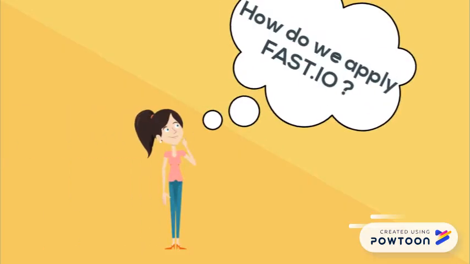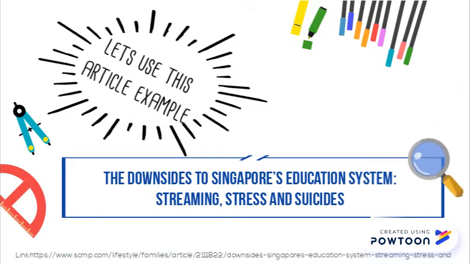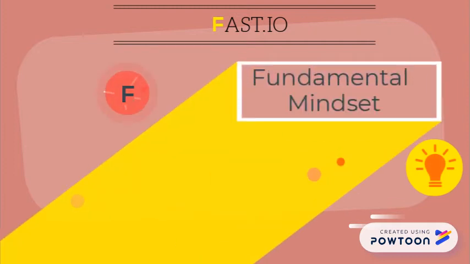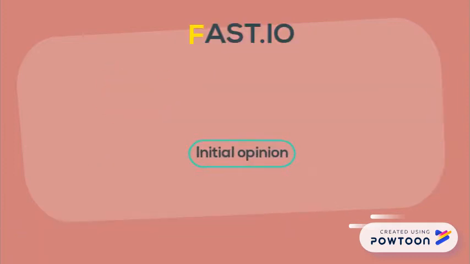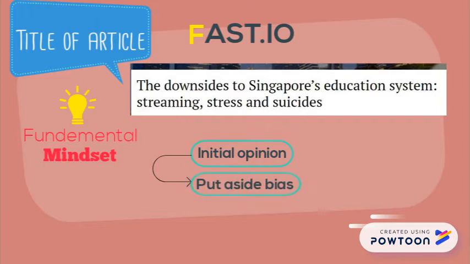So how do we apply it in real life? We shall use this article as an example to illustrate Fast.io. First, we begin with applying fundamental mindset. Sometimes we may form initial opinions just by reading the title of an article. So one must adopt an open mind and temporarily put aside our bias.